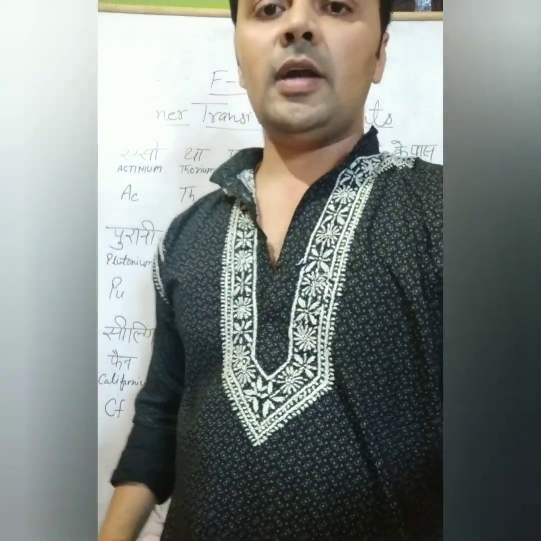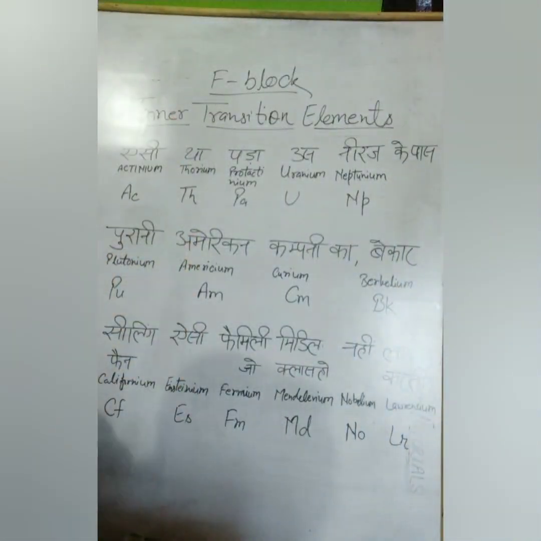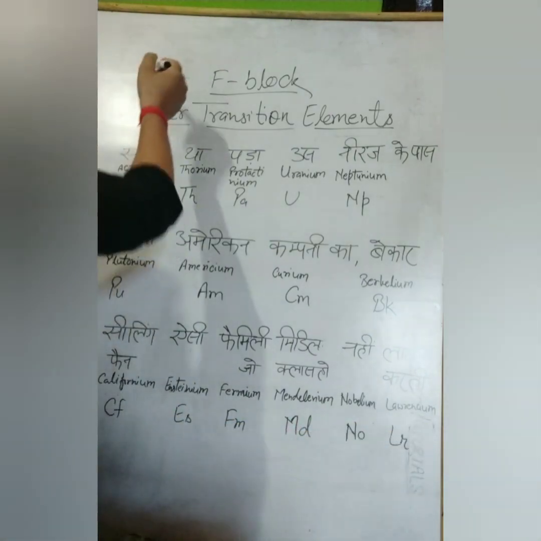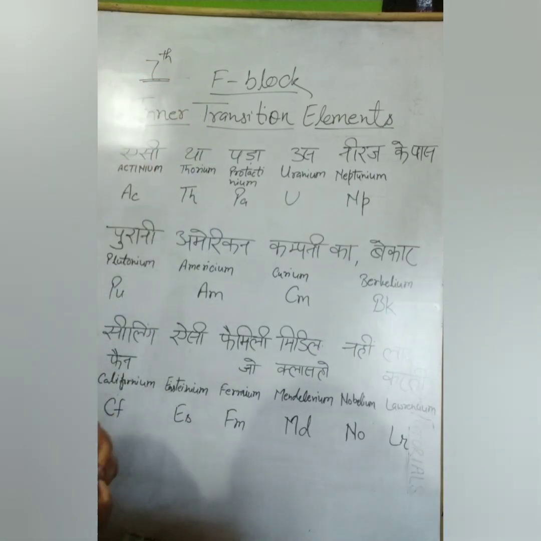At last, we are going to complete the F block elements here. You can see I have written the mnemonics and the element names with their symbols. That is the 7th period, last, and most of them are radioactive elements. Okay, so let's have a look at the mnemonic.